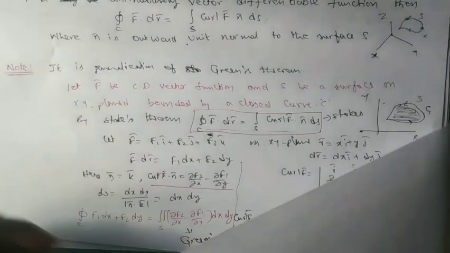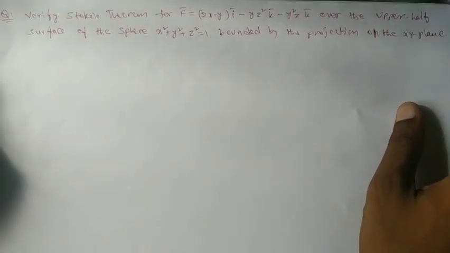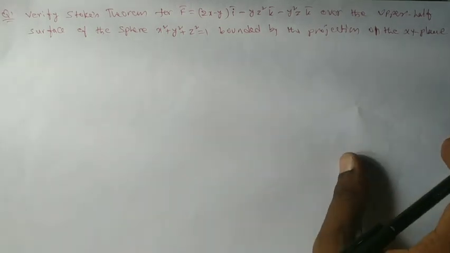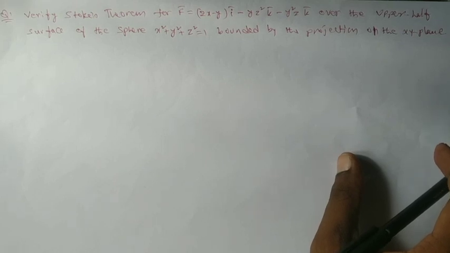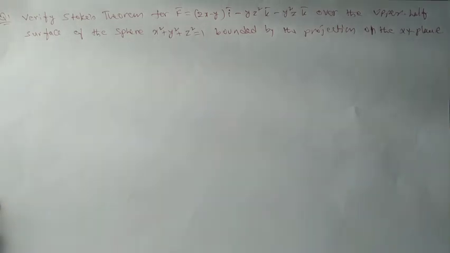Next we will solve one problem. For every statement we can have two types of problems, verification and application. Let us take one problem: verify Stokes theorem for f bar equal to (2x minus y) i bar minus yz square j bar minus y square z k bar over the upper half of the surface of the sphere x square plus y square plus z square equal to 1, bounded by the projection on the xy plane.